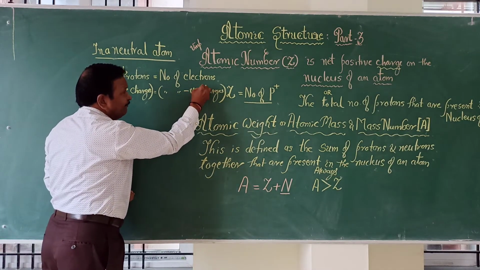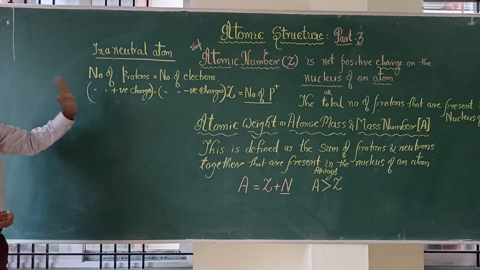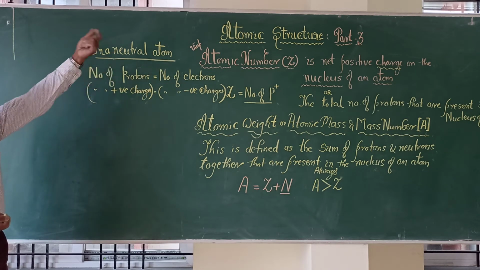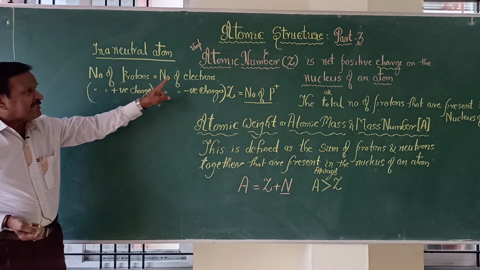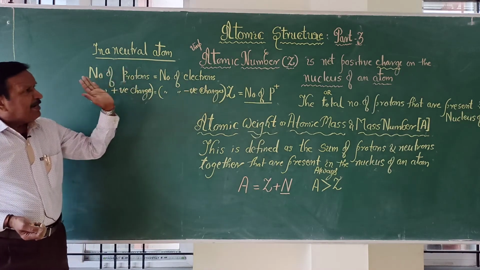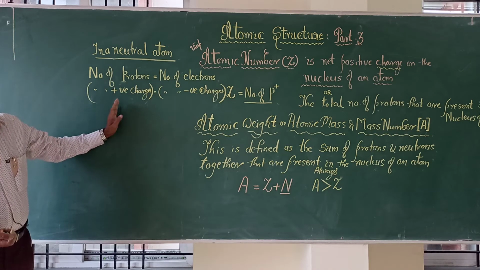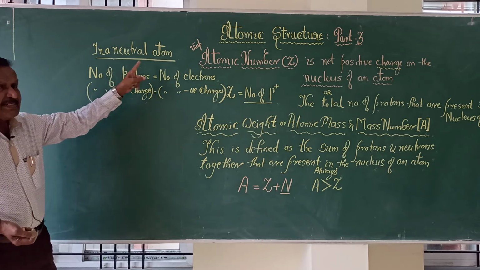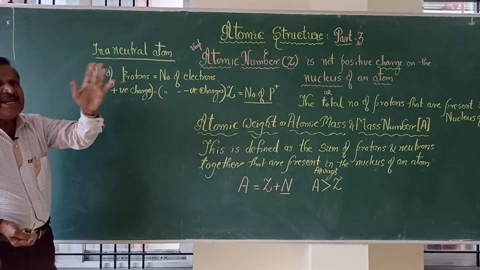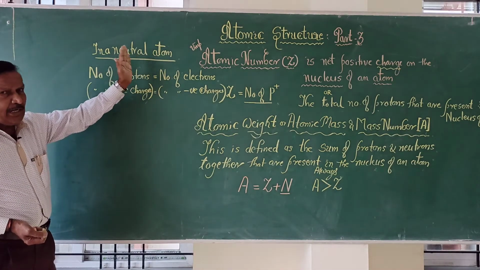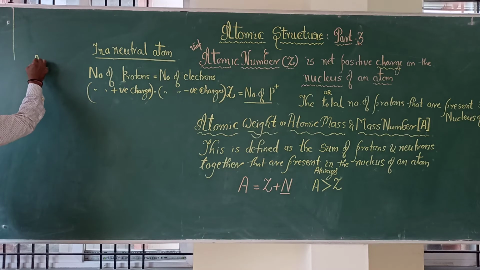Remember, an atom where the number of protons and the number of electrons are exactly equal is called a neutral atom. And in any neutral atom, the number of protons must be equal to the number of electrons. If the number of protons and electrons are not equal, then they are called ions, because we get ions from atoms either by the loss or gain of electrons.